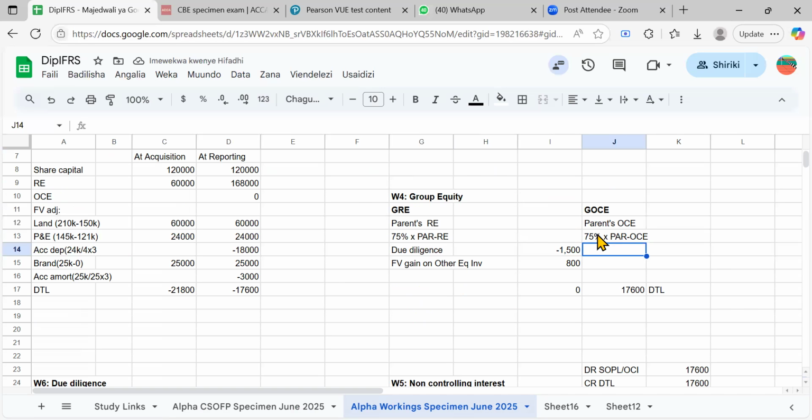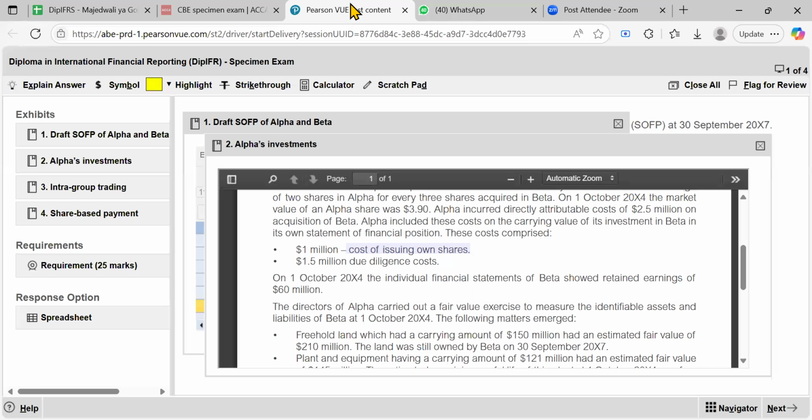And then what we said, we were talking of cost of issue. You debit it, so of course it should be negative, because it's going to equity. Here it was negative 1,000. Let me just write 1,000 there without reference. You do that, and then it would be fine on the first note.